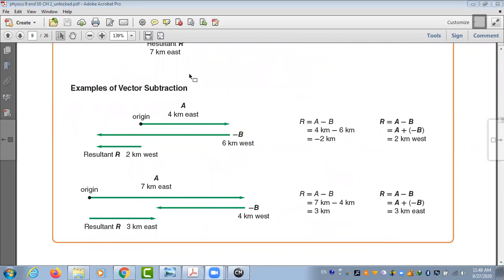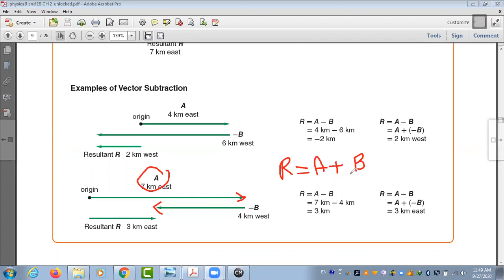Here we have vector A. This vector is to the right, and we have vector B, and vector B is to left. Vector A is 7, so for the resultant, we set A plus B. This is the general law. But A is to the right, so it will stay positive.